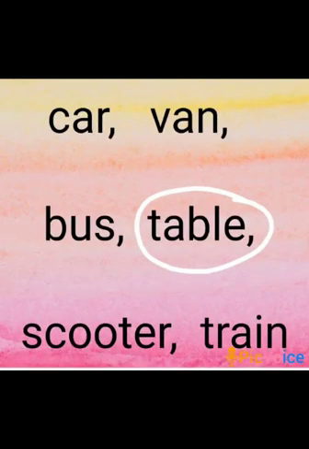Car, van, bus, table, scooter, train. What do you think is the odd one, children? It's the table, because all others are used as vehicles. They carry people from one place to another.